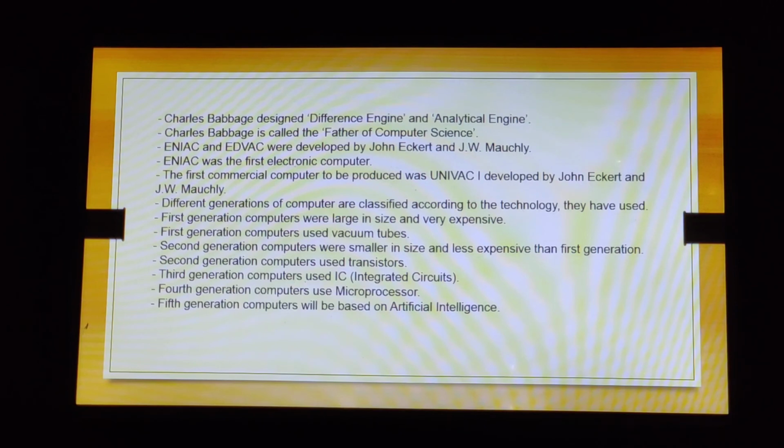So with this we have recapitulated whatever we have learned just now, right? And these things are to be kept in mind. Do not forget the keywords which you should always remember. Your key points are abacus, Blaise Pascal, Pascaline, adding machine, Charles Babbage, difference engine, analytical engine, ENIAC, EDVAC, UNIVAC-1. Children, also learn the full forms of these three.